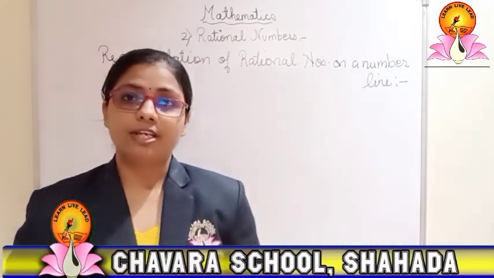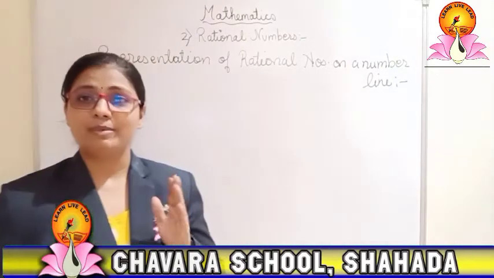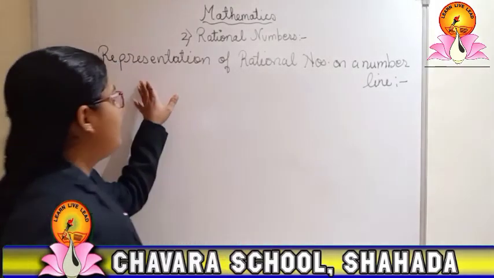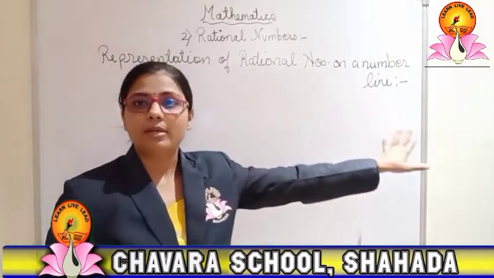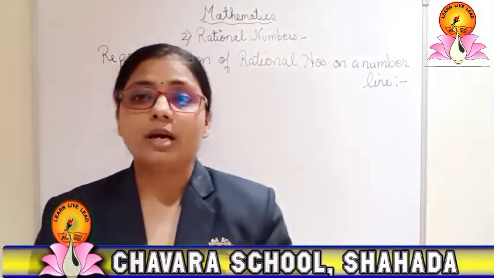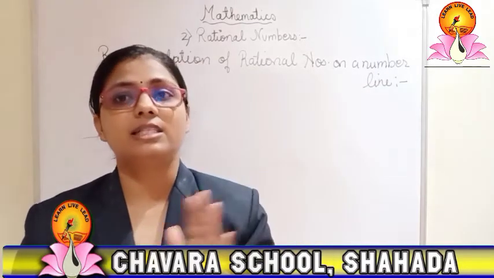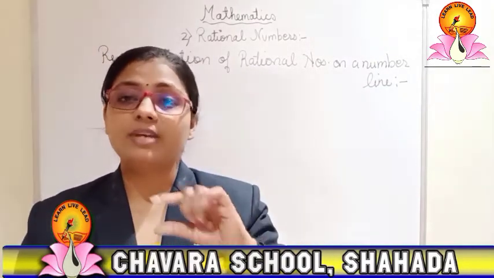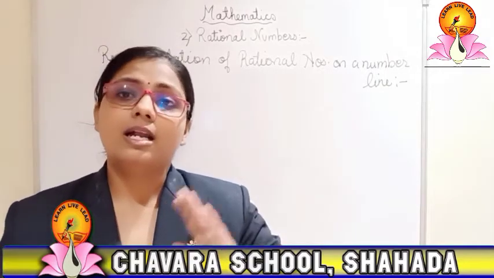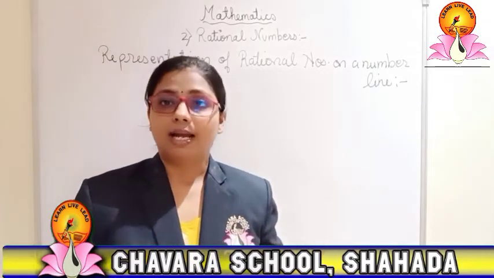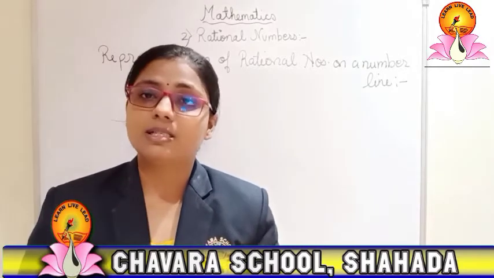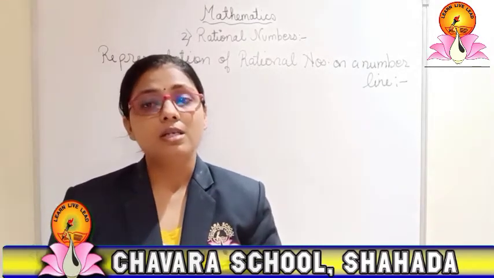Now let us go to the new topic, which is very interesting and very important, and you will enjoy learning this topic. Okay, so representation of rational numbers on a number line. How you will represent rational numbers on the number line, that we are going to see. Up to now you know how the number line is and how the integers are kept. We draw the number line, the right side is positive numbers, the left side is negative numbers, and 0 is in the center. This is about the integers. Then how to represent the rational numbers on the number line?